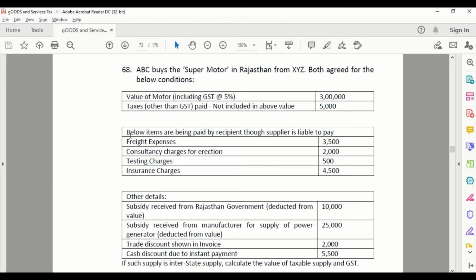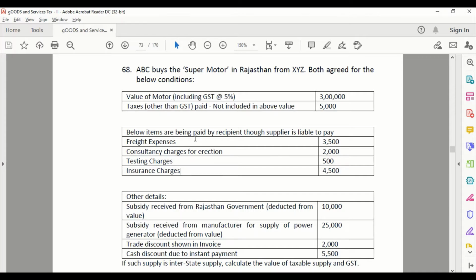And then the below items, I am reading this. Below items are being paid by the recipient though the supplier is liable to pay. These are such items: freight expenses, consultancy charges for erection, testing charges and insurance charges. These are charges which are liable to be paid by the supplier, but the recipient is paying.